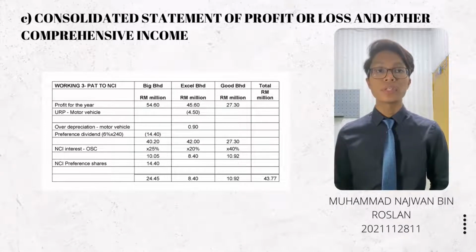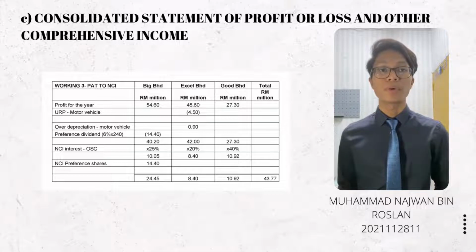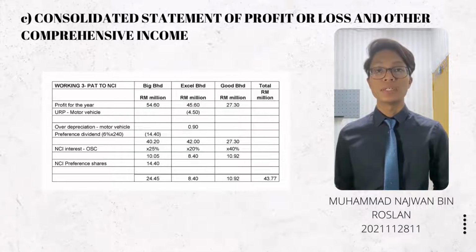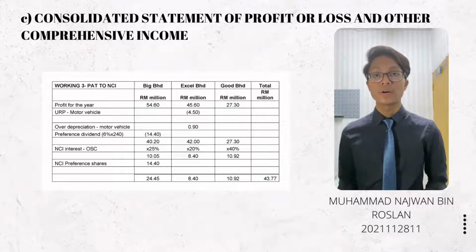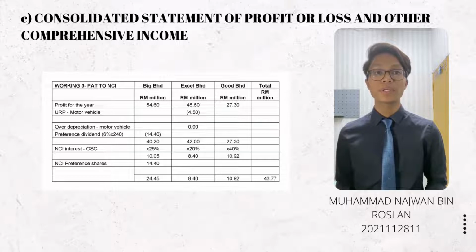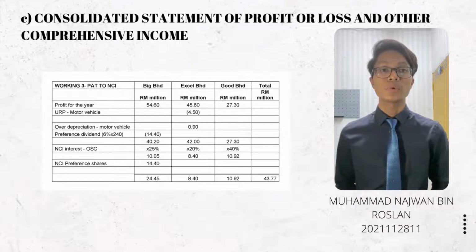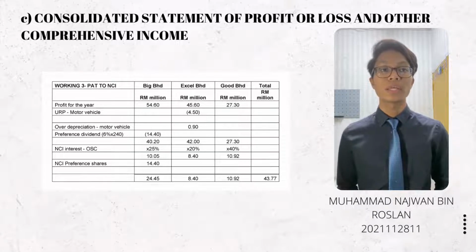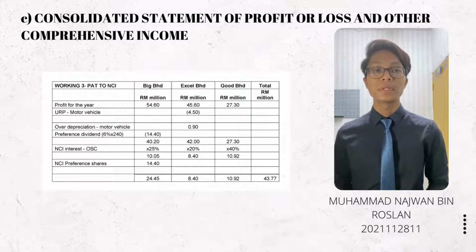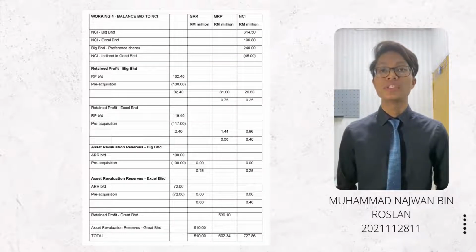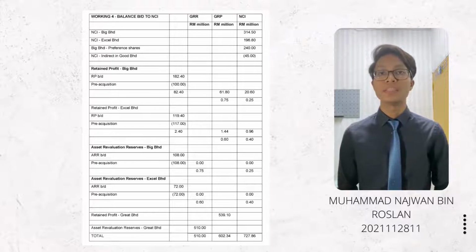The profit for the year is 27.3 million, and then we will times the non-controlling interest of ordinary shares 40%, and we will get 10.92 million. So we will add all the three columns, and then we will get the total attributable to non-controlling interest amounting 43.77 million. Okay, so this is working to calculate the balance BD.